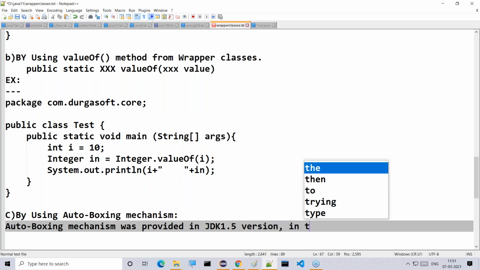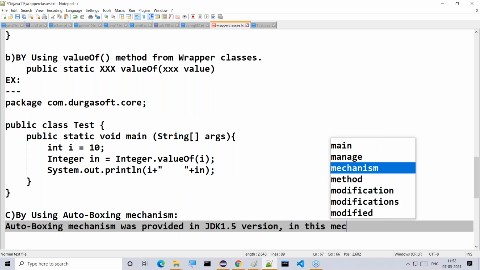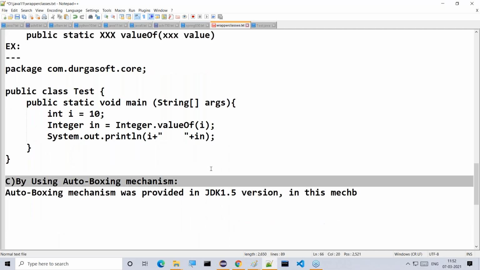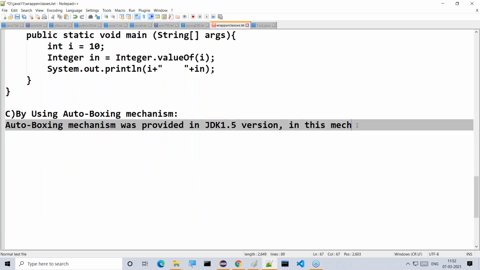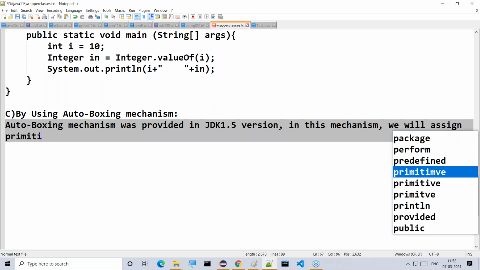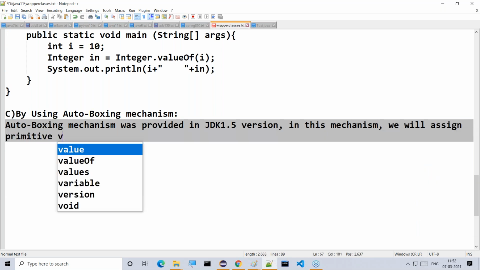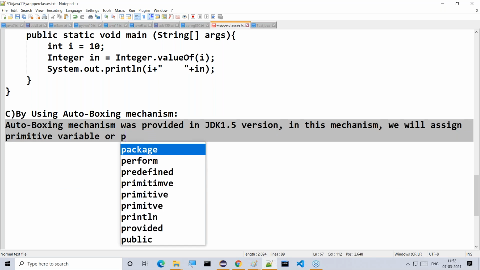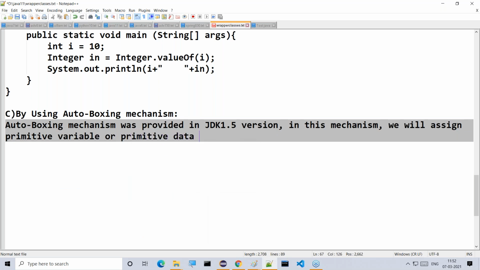In this mechanism, we will assign a primitive variable or primitive data directly to the respective wrapper class reference variable.